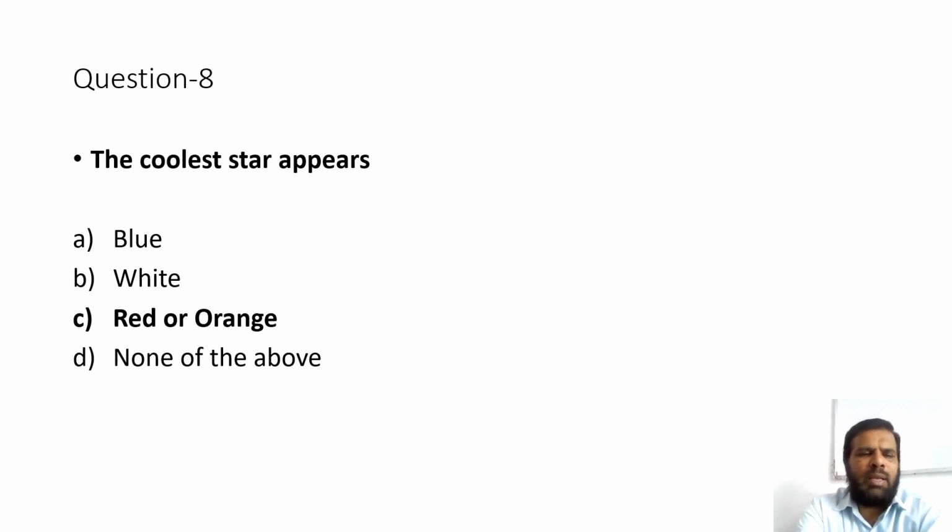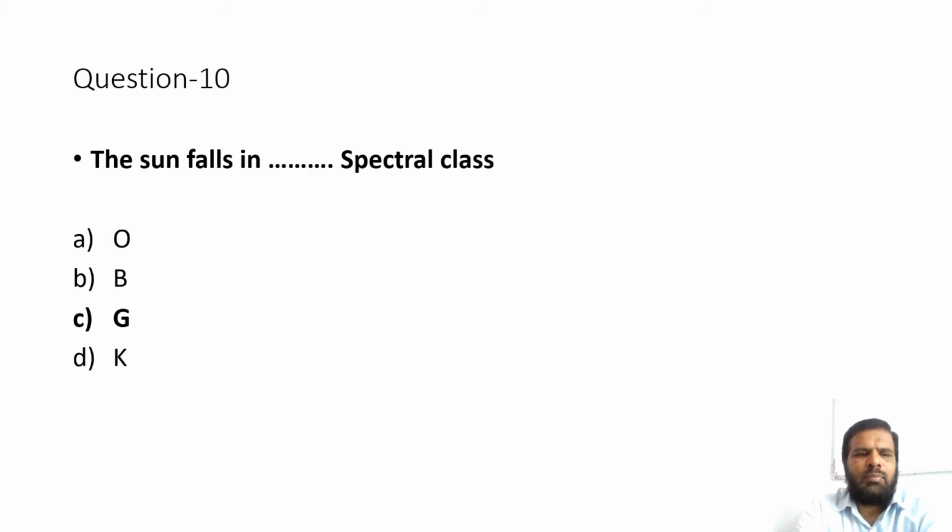The correct option is option C red or orange. Question number 10. The sun falls in dash spectral class. Option A O, option B B, option C G, option D K. The correct option is option C G.